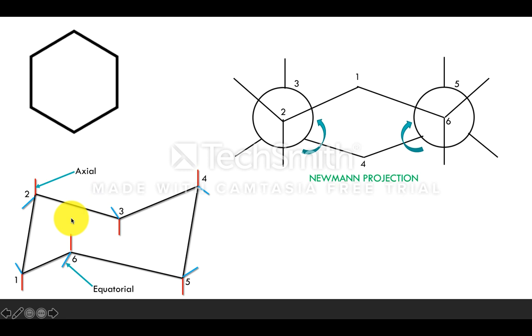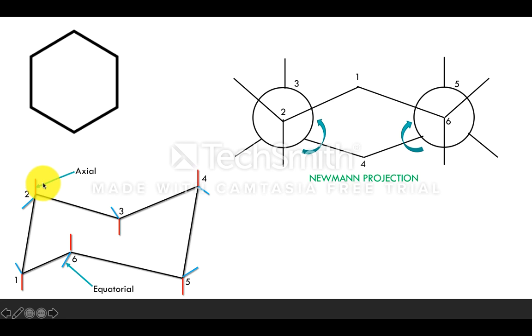Now coming to the chair form, all the bonds present in the chair form of cyclohexane are tetrahedral bonds. What is meant by tetrahedral? Alkanes contain tetrahedral arrangements, which are very stable. Due to this tetrahedral arrangement, the repulsion between any two hydrogens present on adjacent carbon atoms is very low.